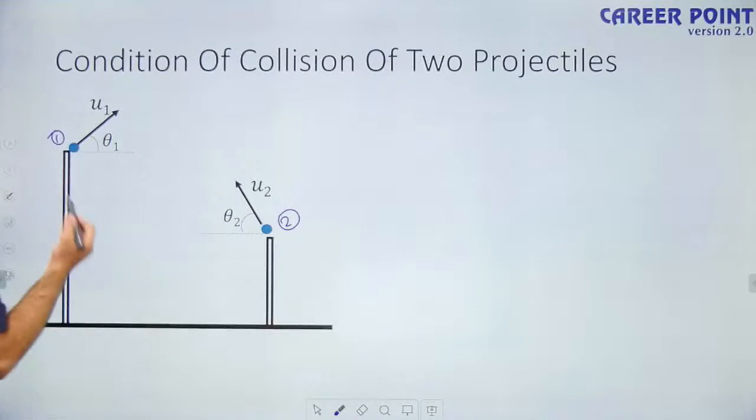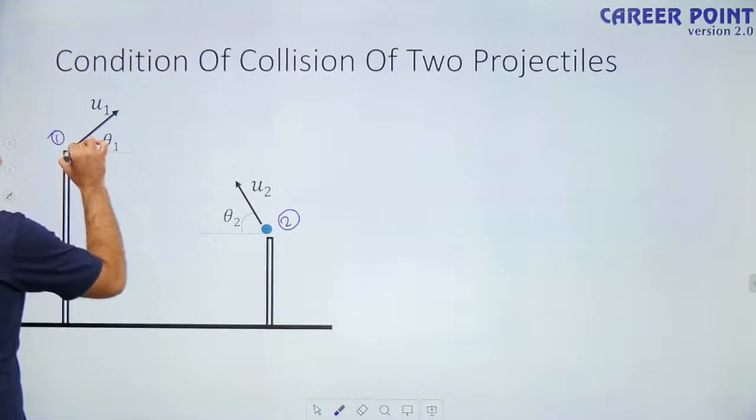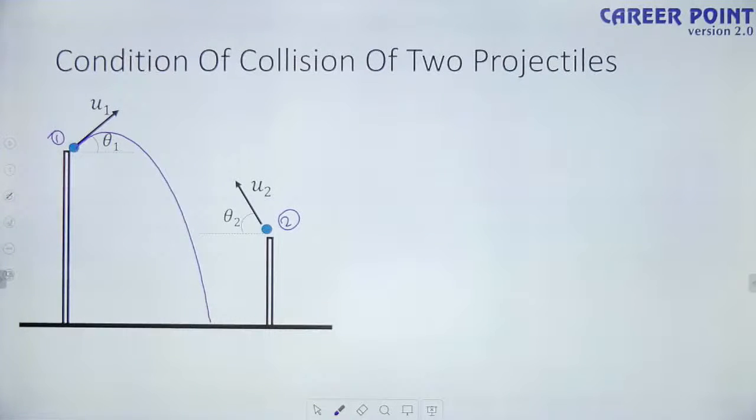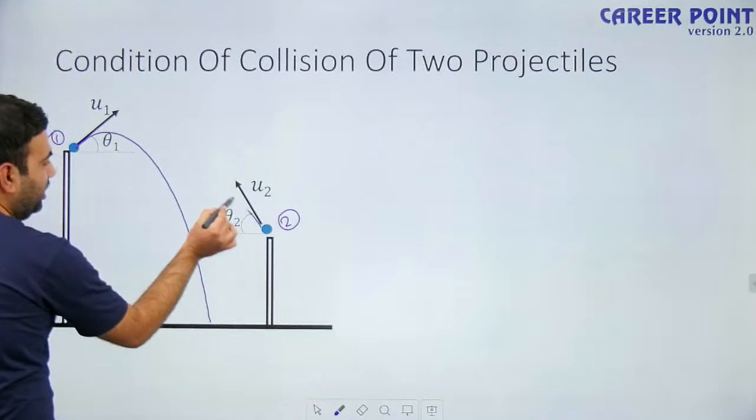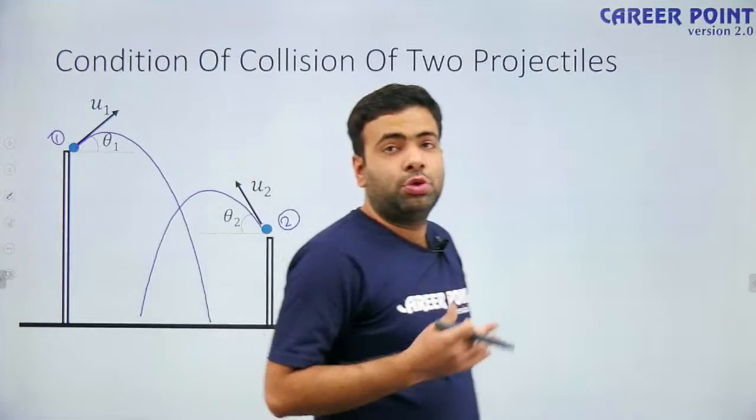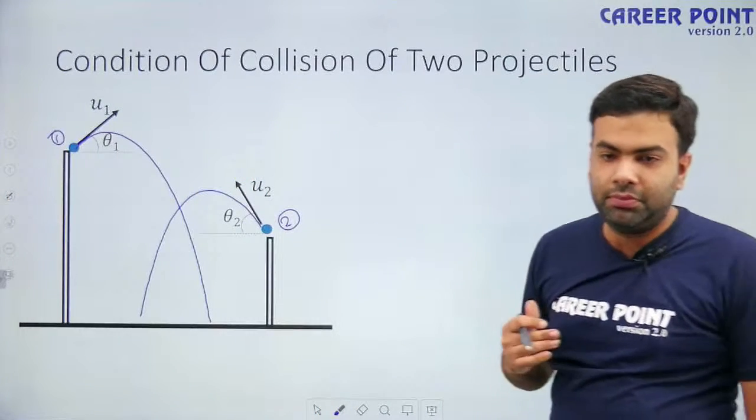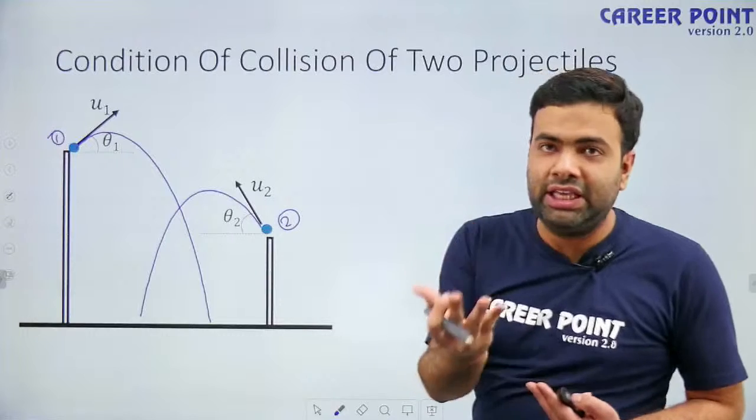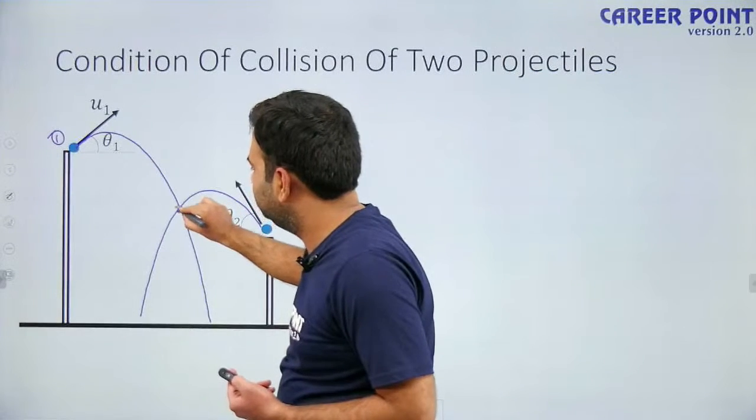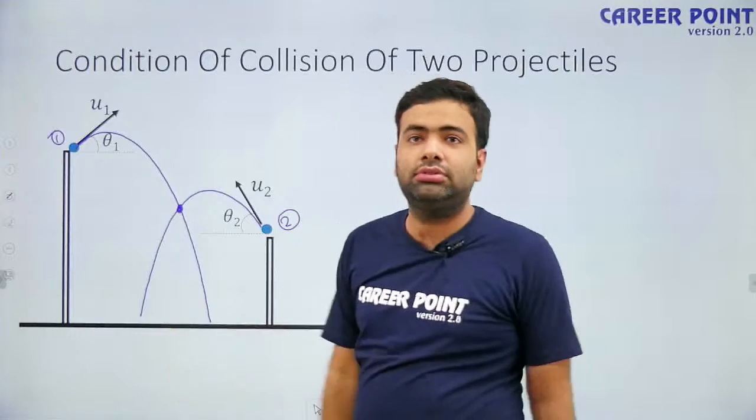As we know, the path of this particle will be like this, and the path of this particle will be like this, because both of them have projectile motion, so their paths will be parabolic. Now you may think that the particles will definitely collide here, but actually they will not.